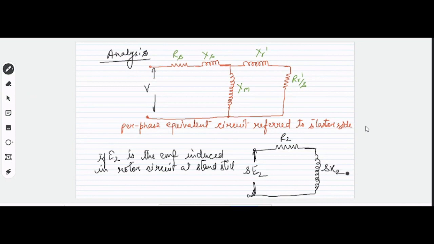Will it be? Reactance X2 is defined as 2 pi F2 L2, where L2 is the inductance and F2 is the rotor side frequency at standstill. Obviously this F2 will be equal to F1 if it is at standstill.